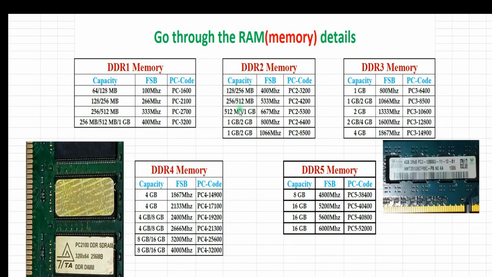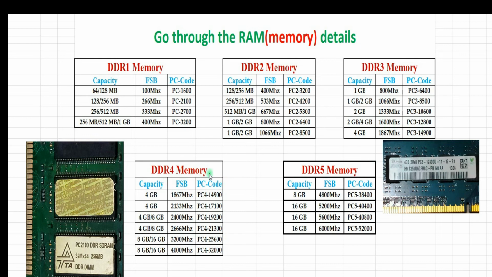This is the DDR2 memory type, and you can check the capacity, FSB and PC code. This is the DDR3 memory. This is the capacity type, FSB and PC code. Here there is also PC3 memory. For example, PC3 12800 is the PC code, and the FSB is 1600.